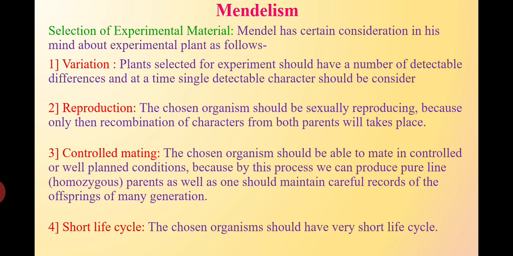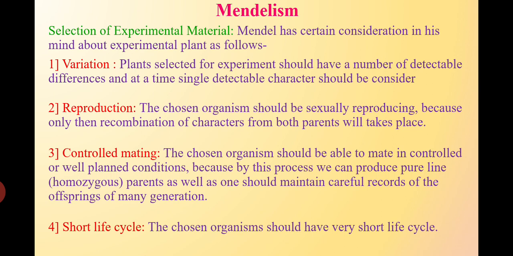If we consider the first trait, plant height, it has 2 different categories, tall or dwarf. If we consider flower color, it may be purple or white. That means the plants selected for the experiment should have detectable differences in their characters, and at a time a single detectable character should be considered.